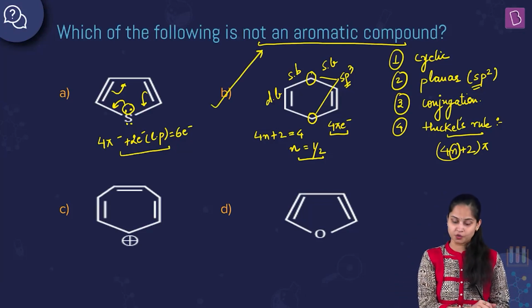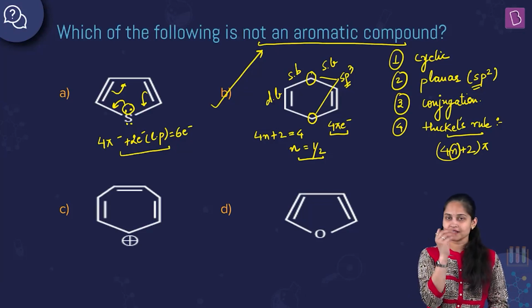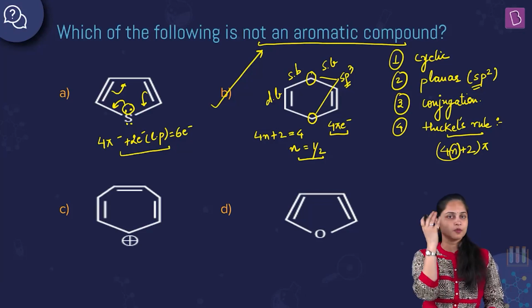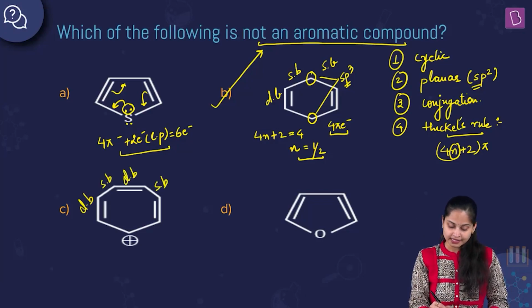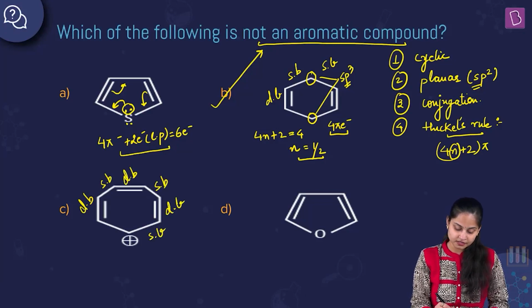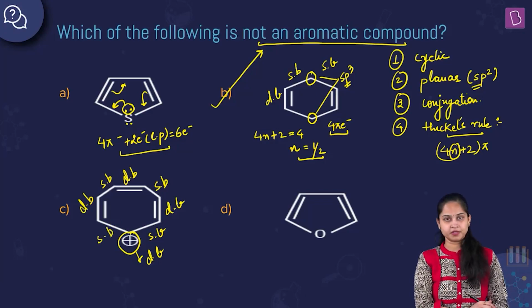Talking about option number C over here. It is the tropylium cation: cyclic, planar, conjugated. Which type of conjugation is taking place over here? Positive charge conjugation. To help you understand, consider the positive charge as a double bond. So see, it's double bond, single bond, double bond, single bond, then double bond, single bond. Consider this positive charge as a double bond and this then as a single bond. Remember this. So option number C is an aromatic compound.